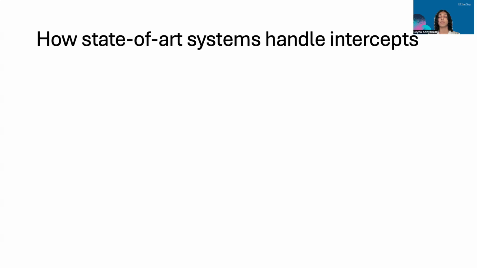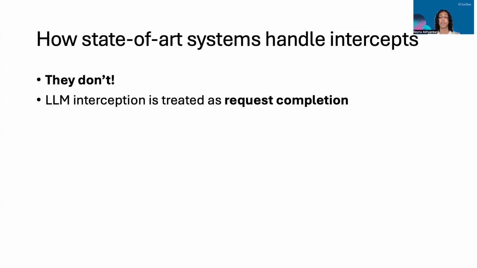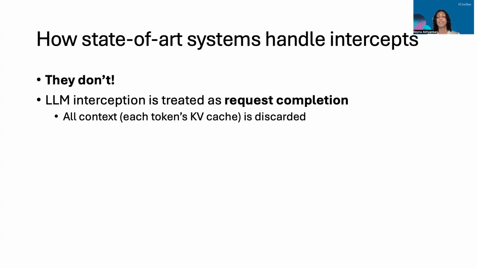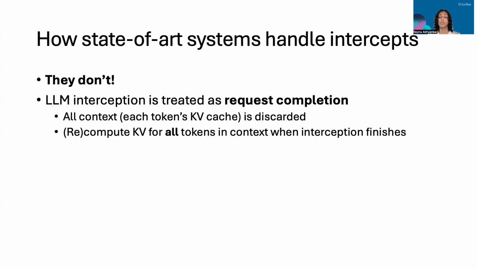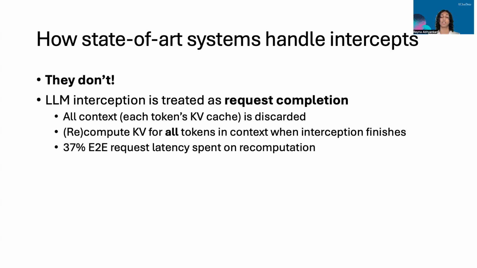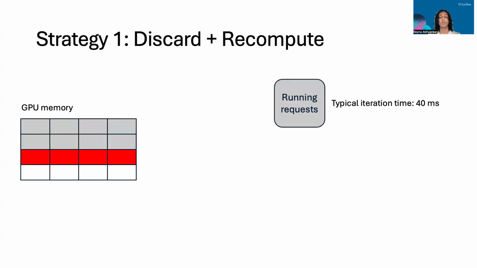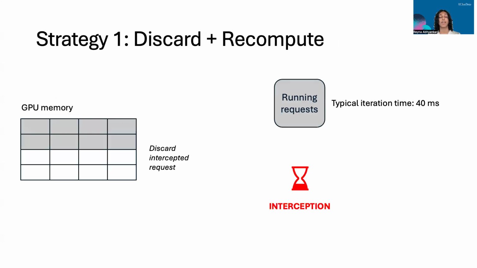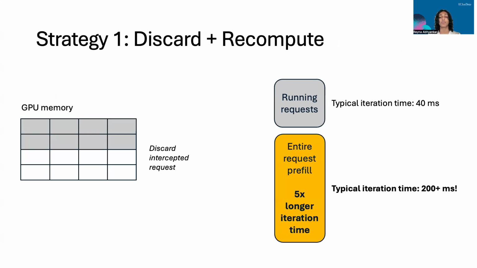Today's systems treat LLM interceptions as request completion. All context, i.e. each token's KV cache, is discarded. Then the KV cache for requests has to be recomputed when the interception finishes. We find that 37% of end-to-end request latency is spent on recomputation, while 27% of GPU memory is wasted. We call this strategy discard. When a request is intercepted, its memory is cleared. And then to recompute the request, the model has to prefill all of its KV, which can take 5 times longer than a typical decoding forward pass.